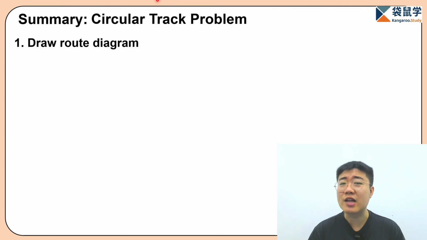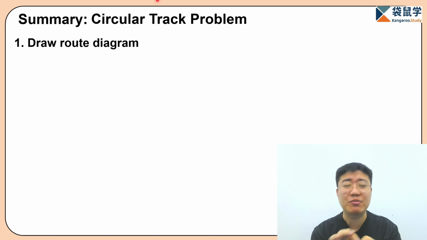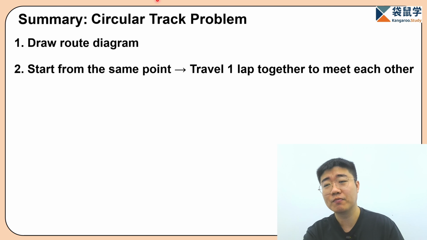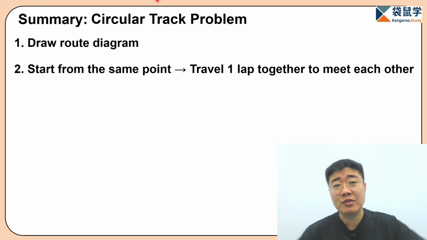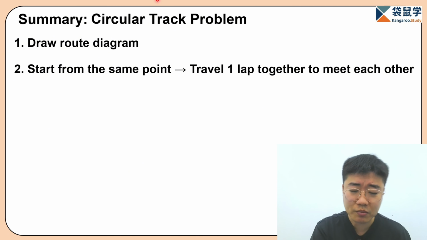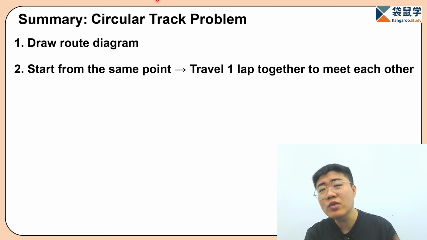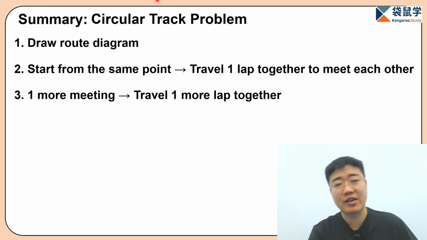So we're going to realize that if they start from the same point, how much distance should they travel if they want to meet each other? We can see that whenever they travel 1 lap together, they're going to meet each other. After knowing that, the next thing is, how about the next time they meet each other? It's going to be the same thing, because for the second time, they also start from the same point, so they also need to travel 1 lap together in order to meet each other. So this means that every time afterwards, 1 more meeting means they travel 1 more lap together.